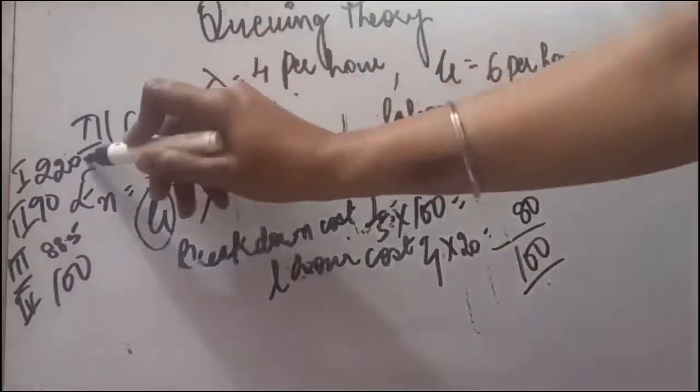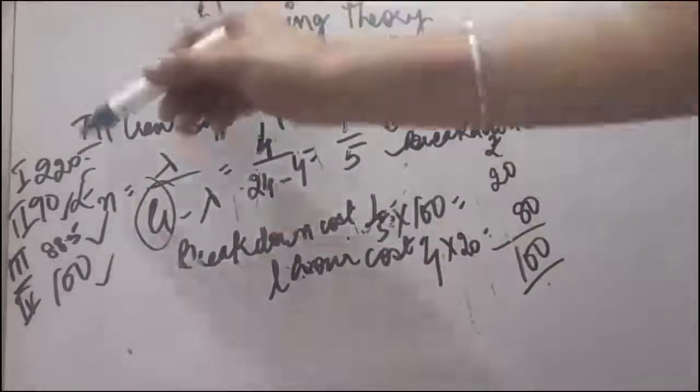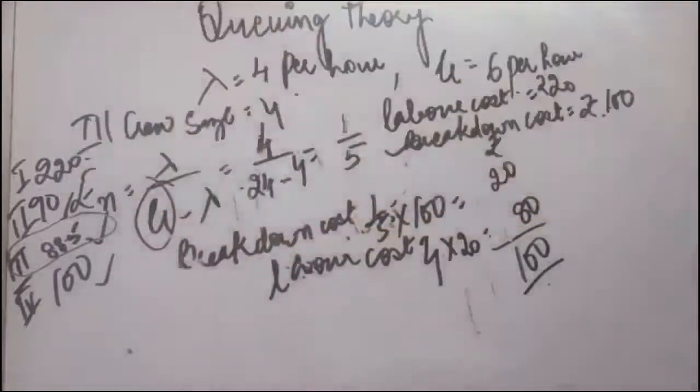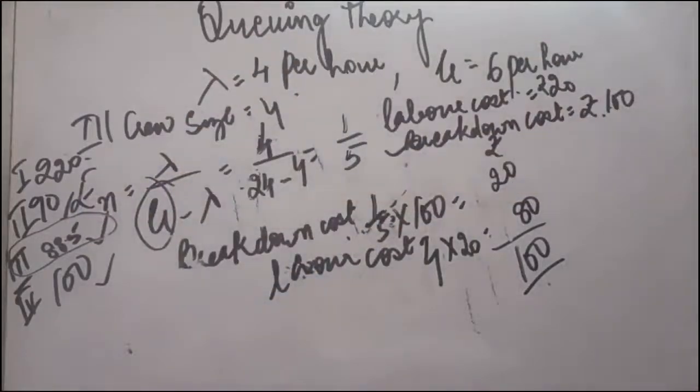The cost was 220, then it came to 90, then 88.5, then 100. Then you have to choose the minimum. Now it has started increasing again, so this is the point where cost is minimum. So you will give the conclusion that the optimal crew size is 3. When 3 workers are appointed, the cost will be the lowest. However, another conclusion you can give: there is a very minor difference, so the crew size can be 2 as well as 3, as these are very close. So you can decide the criteria according to requirement.